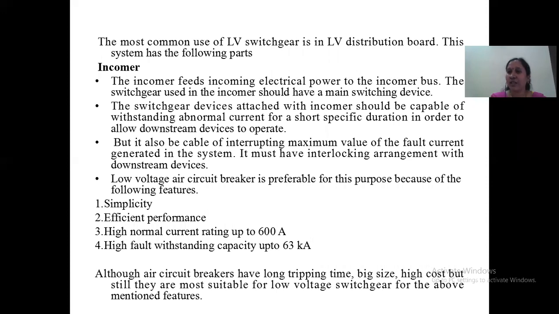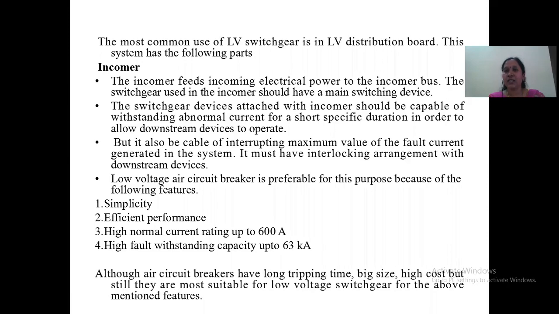So these are nothing but the names given to the conductors. Incomer feeds. Incomer is a conductor, which is given power from the generating station, or we can say the main substation is giving the power to this incomer.